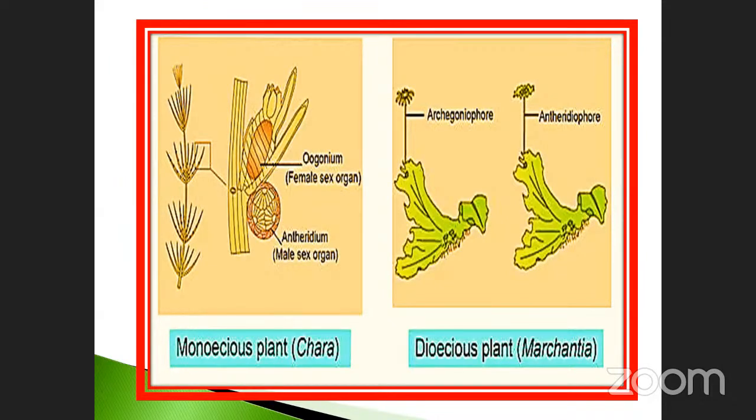Sir, by wind, sir, wind pollination. How will it be possible here to here? That means the same rachis is there, no? Is it possible? Sir, no, sir. Then not possible, sir. Not possible. Okay, but it is present in the single branch, isn't it? Yes. But here, what happened?